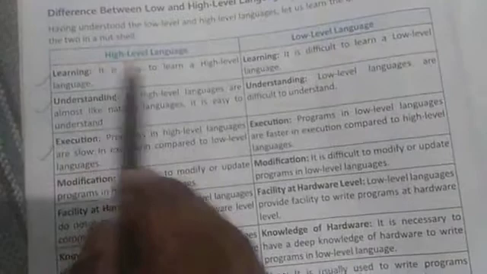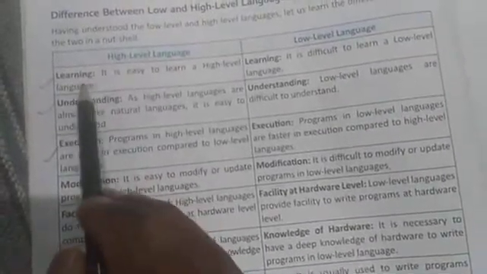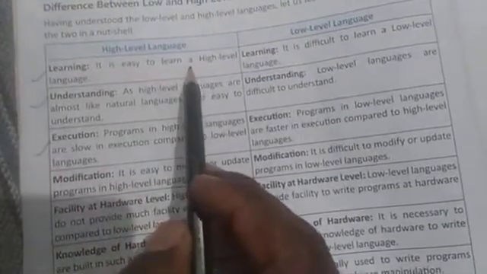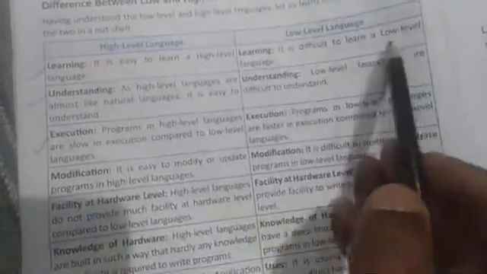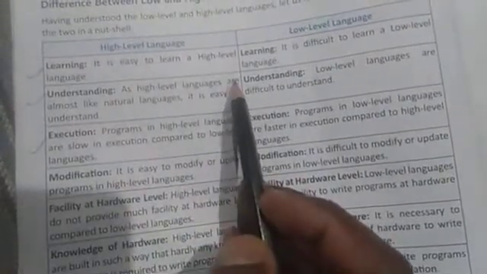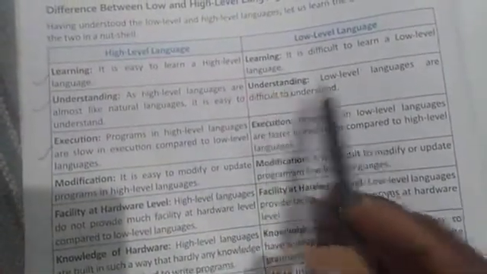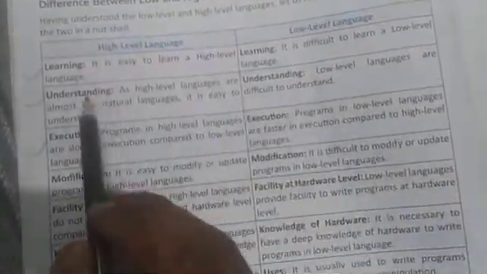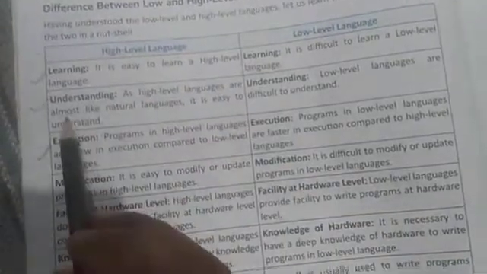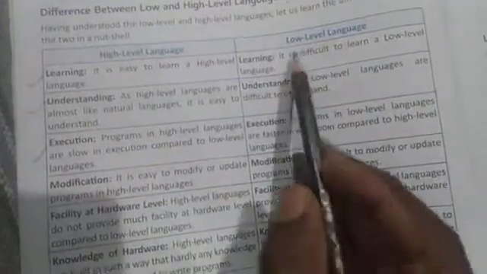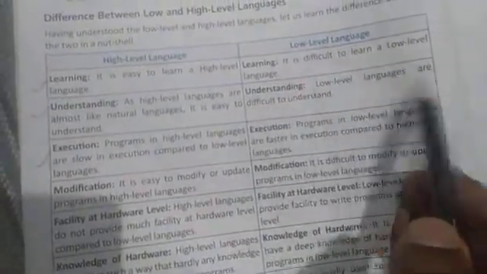Clear? In high level language, learning: it is easy to learn a high level language. In low level language, it is difficult. Understanding: high level languages can be understood easily, and low level languages cannot be understood easily. As high level languages are almost like natural languages, they are easy to understand, and understanding low level languages is difficult.